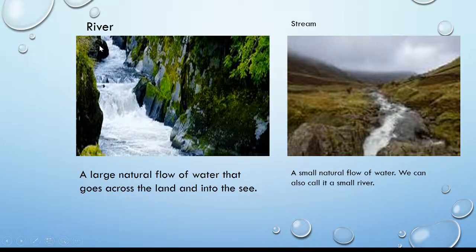River, a large natural flow of water that goes across the land and into the sea. It is an image of a river, a large flow of water. Here you can see the stream, not steam, it is stream, a small natural flow of water. You can see here the small flow of water. It is also a small river. Stream is also a small river.